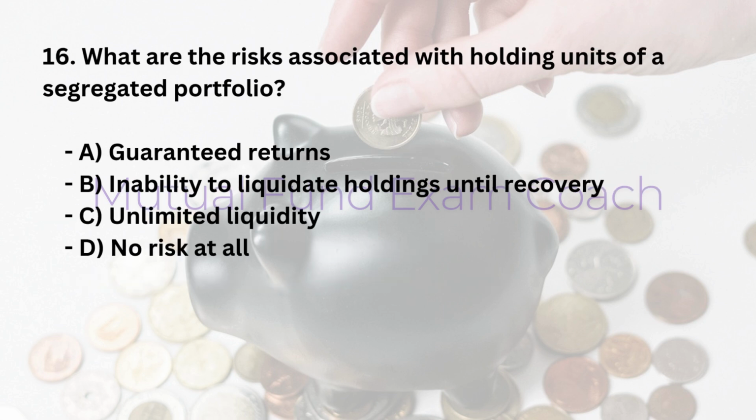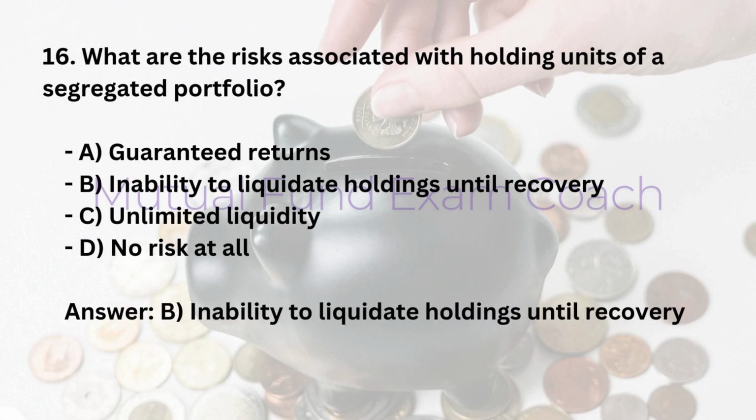16. What are the risks associated with holding units of a segregated portfolio? A. Guaranteed returns. B. Inability to liquidate holdings until recovery. C. Unlimited liquidity. D. No risk at all. Answer: B. Inability to liquidate holdings until recovery.